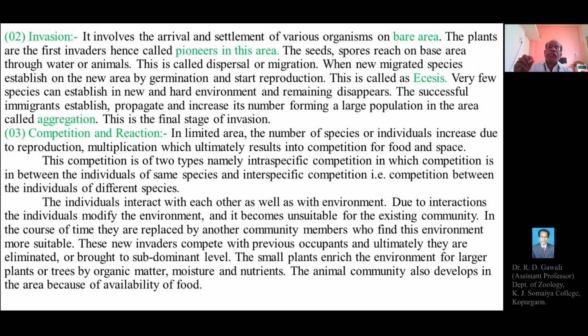So the seeds or the spores of these pioneer plants get germinated, then grow, mature, and start their reproduction, which is called ecesis.